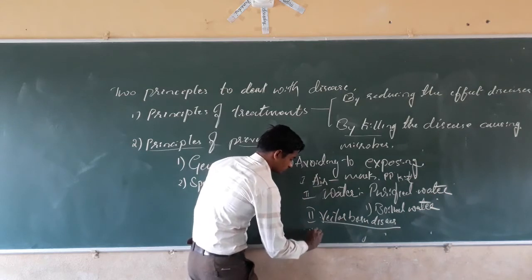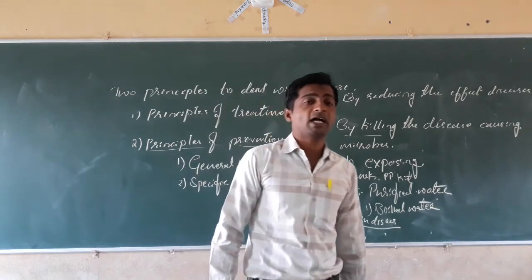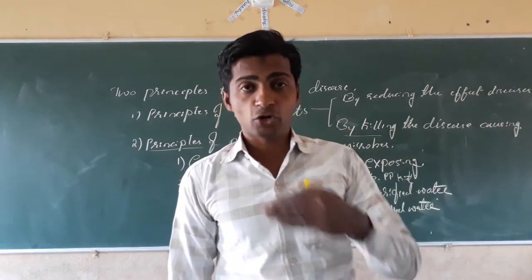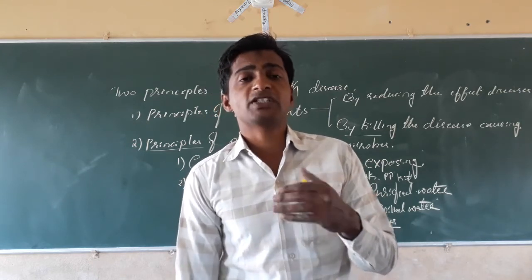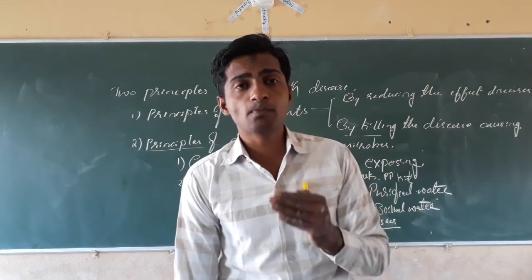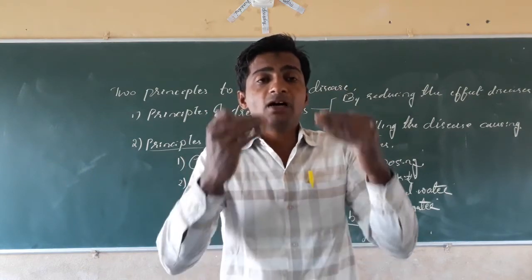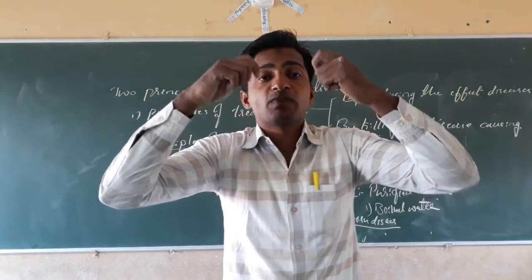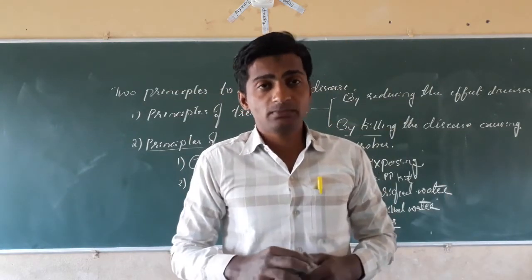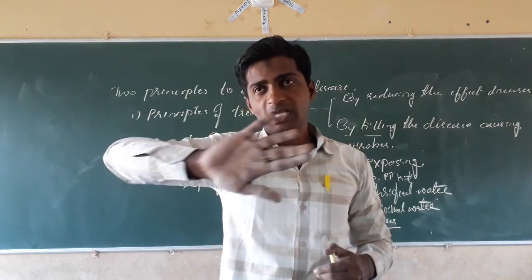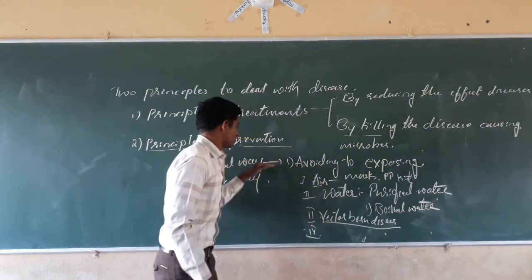Next, dear students, avoiding exposure to infectious patients. This is the fourth one. For example, if a person is suffering from COVID-19, we will isolate him in home quarantine alone. Or if a person is suffering from TB, we have to isolate him in a separate room. We can prevent the disease by avoiding exposure to infected patients. We will not have physical contact with him. We will isolate the infectious patient. This is the general way to prevent the disease.